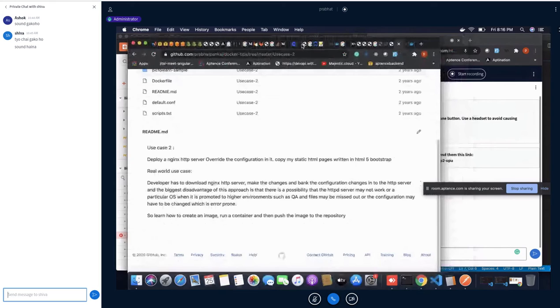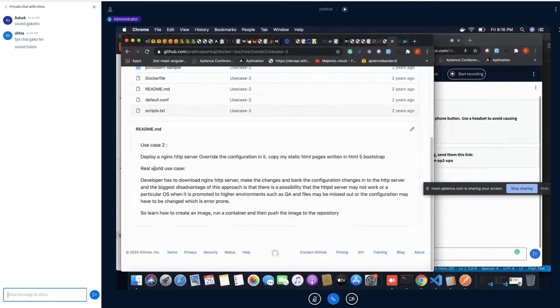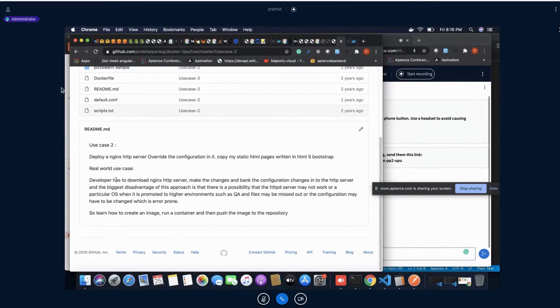The real-world use case would be that a developer has to download the Nginx server, make the changes, and bake the configuration changes into the HTTP server. And the biggest advantage of this is that there is a possibility that the HTTP server may not work with a particular operating system. When promoted to a higher environment such as QA, files may be missed and the configuration may have to change,